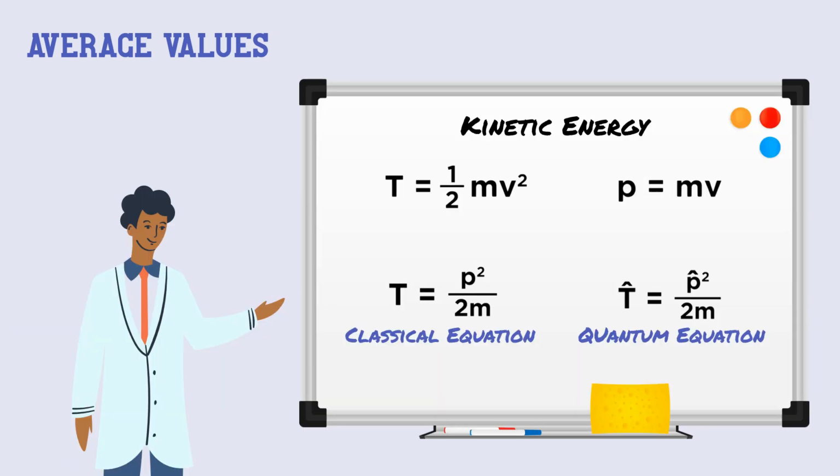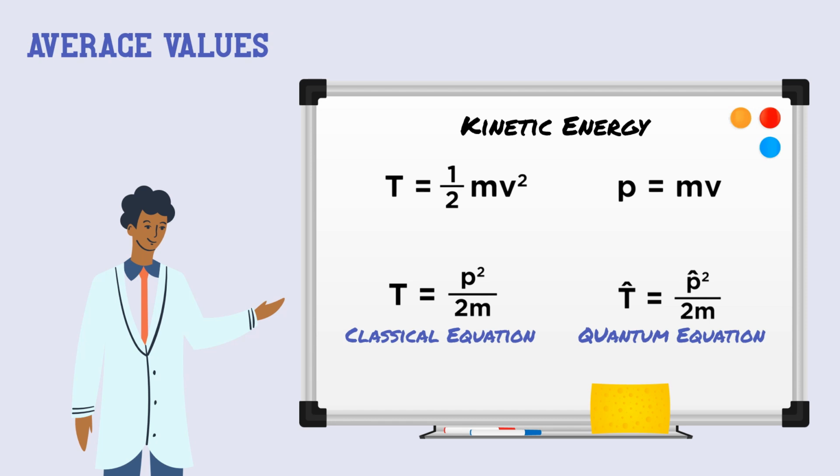Let's apply this to the specific example of kinetic energy. In the classical physics series, we learned that the kinetic energy of an object, which from now on we will represent as T, is equal to 1/2 mv squared.